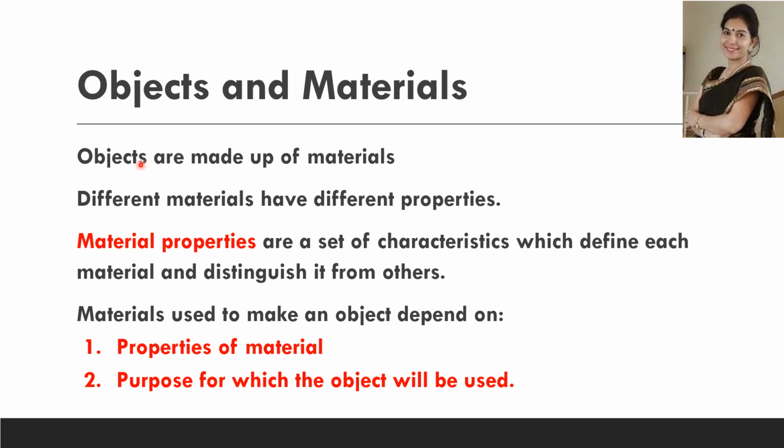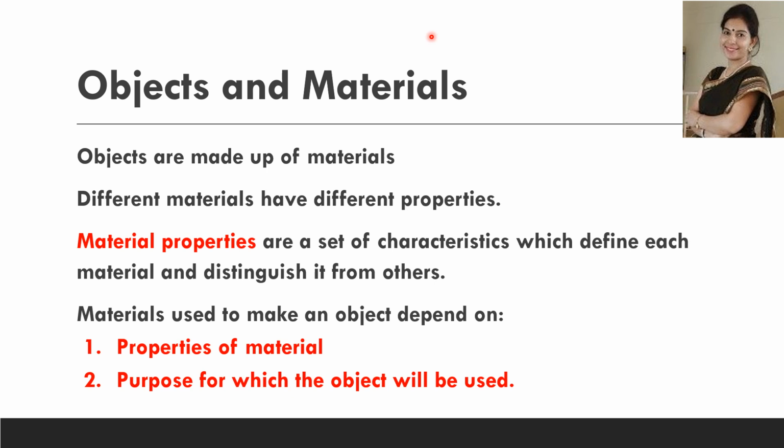So an object can be made from different materials. For example, a chair can be made from wood or plastic, and different objects can be made from the same material, like a window pane and a fish bowl. Both can be made from the same material, that is glass. Several objects are made up of a combination of several materials.